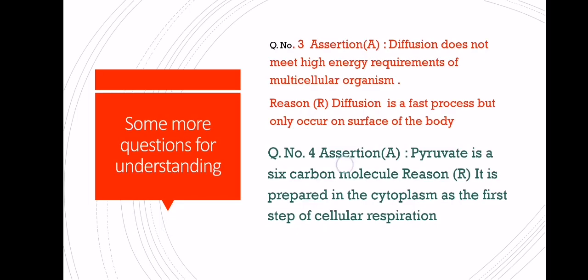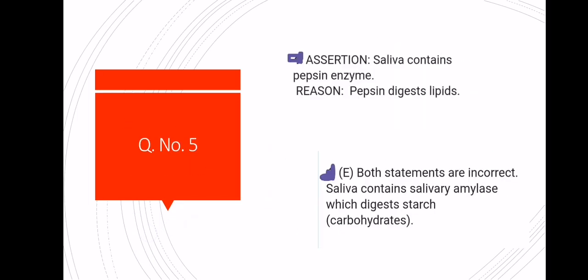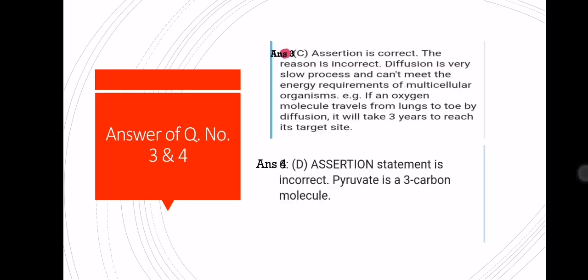Okay, now let's move towards question number 5. Saliva contains pepsin enzyme? No, saliva contains amylase enzyme or ptyalin enzyme. And what is the role of that amylase? It is responsible for the digestion of carbohydrate. And the reason is given there. Pepsin digests lipid? No, pepsin digests protein. Pepsin is a proteinous enzyme. It digests protein. It means both the statements are incorrect. So what is the answer here? Here the answer is E. So this is question number 5 where we get the answer E, where both the assertion and reason are wrong. Let's move back.